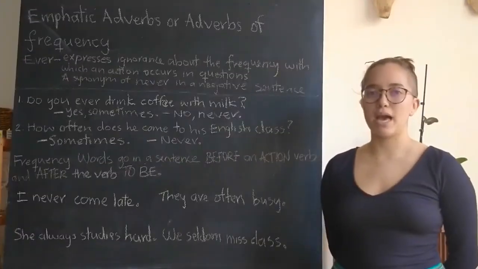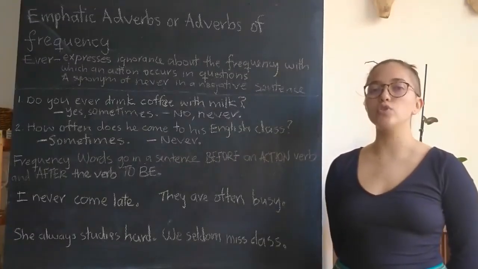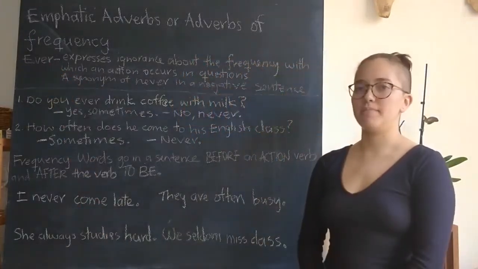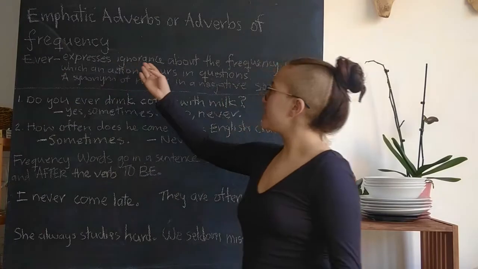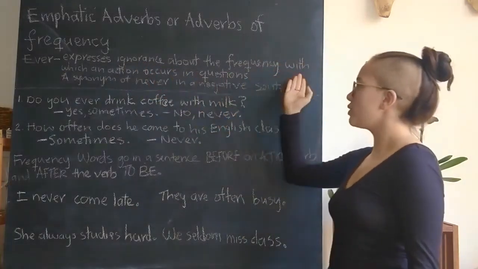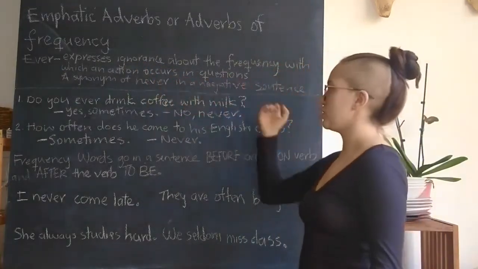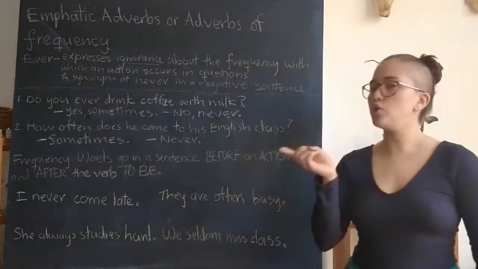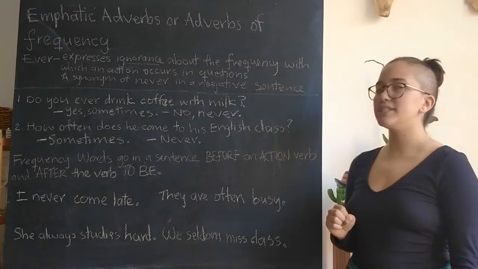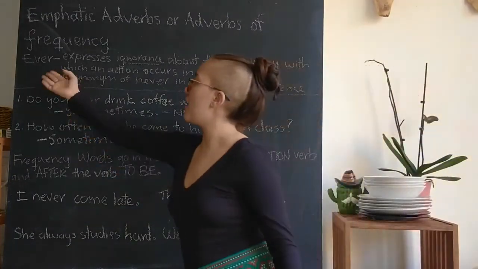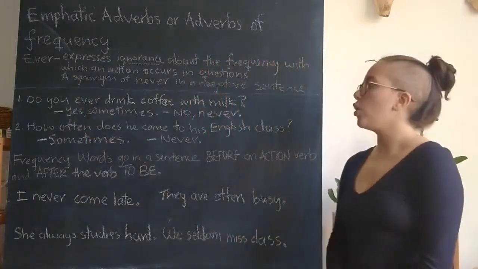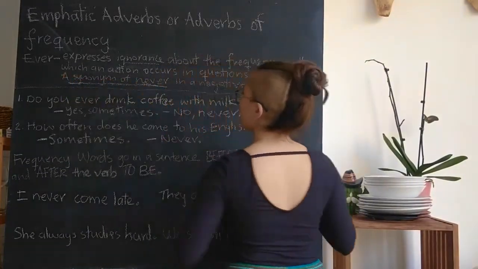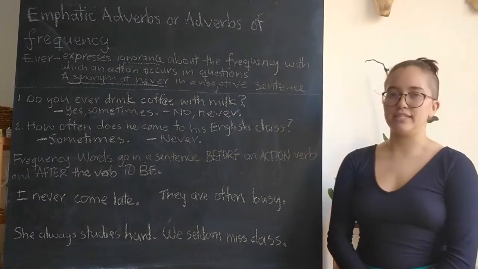Before I give you some examples, let me explain how to use the word ever with adverbs of frequency. Now, ever expresses ignorance about the frequency with which an action occurs in questions. So we do not know about the frequency of the action when using ever. It is also a synonym of never in a negative sentence.